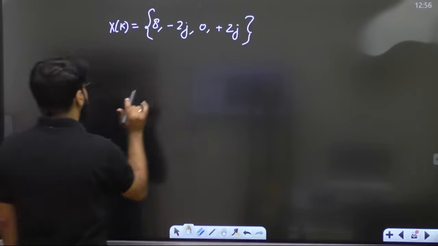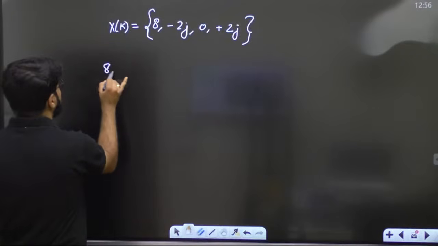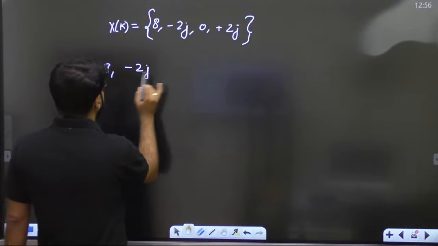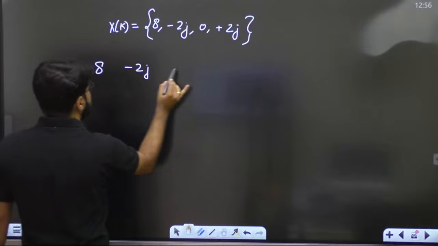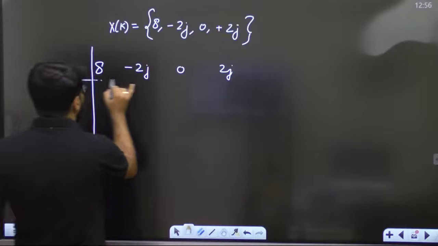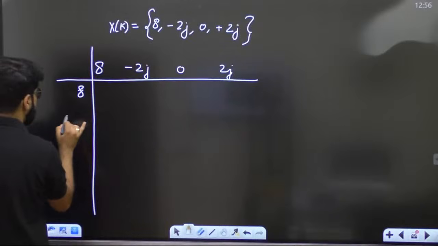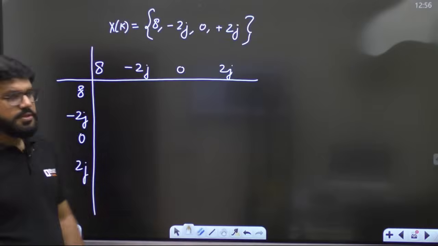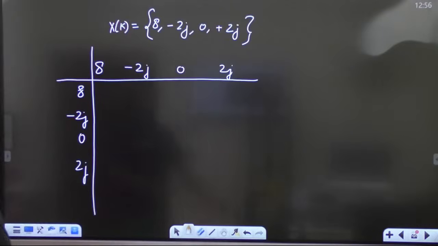8 minus 2j, 0 and 2j. So let's do the circular convolution of X of k with itself. Both will be the same. So 8 minus 2j, 0, plus 2j, and the same signal vertically downwards, also 8 minus 2j, 0 and plus 2j. Correct? Okay.